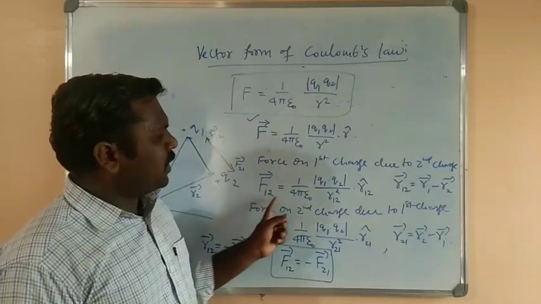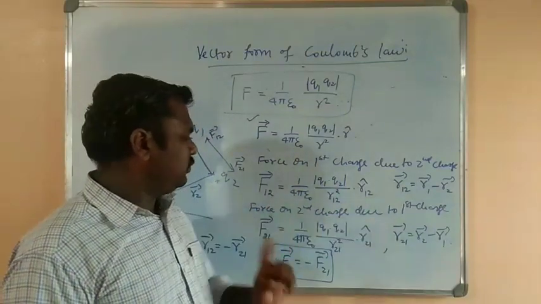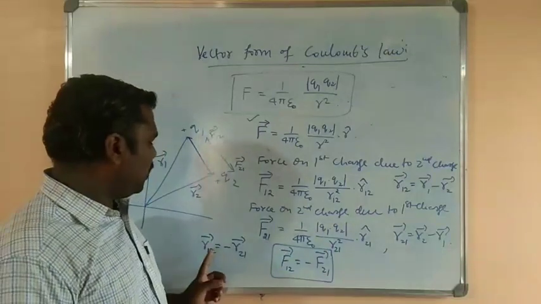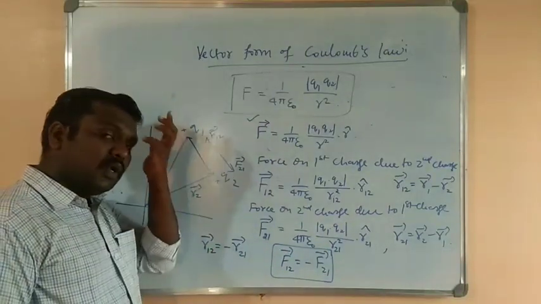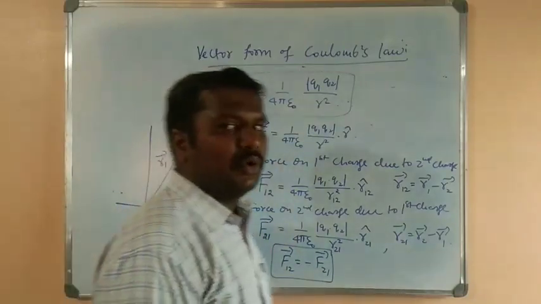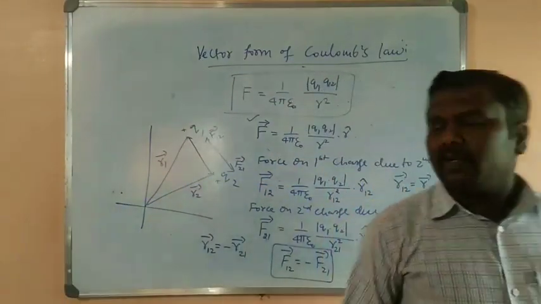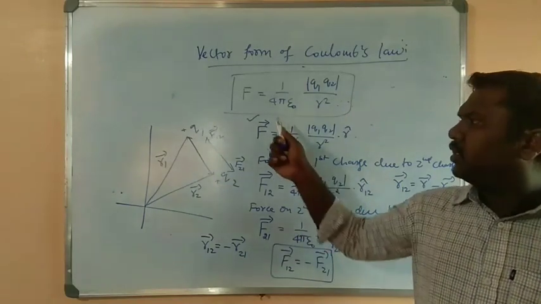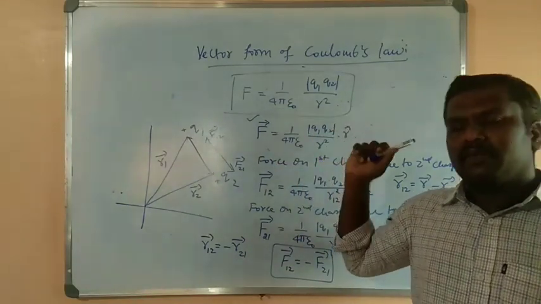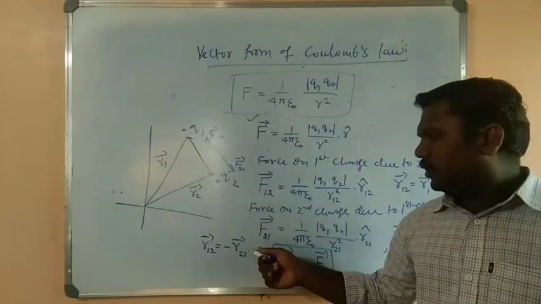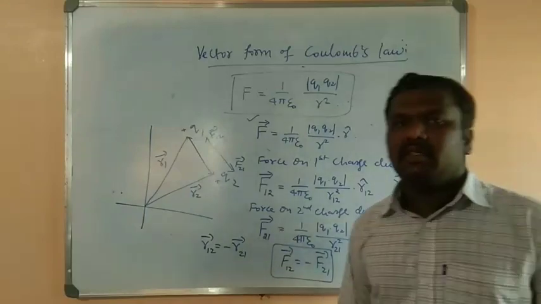This F12 is acting along R12. This F21 is acting along R21. Since R12 and R21 are equal and opposite, therefore F12 will be equal to minus F21. So this is the vector representation of Coulomb's law. Generally, if asked, write this down. Okay, if they ask you to explain, then we have to write these things in detail.